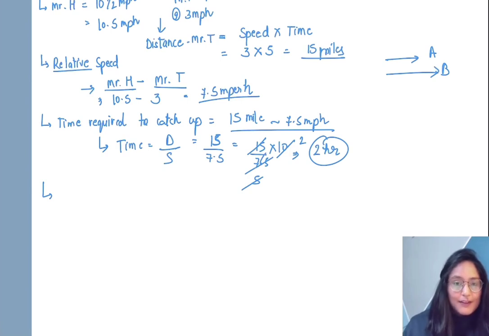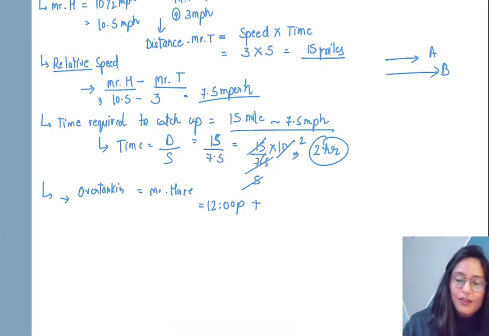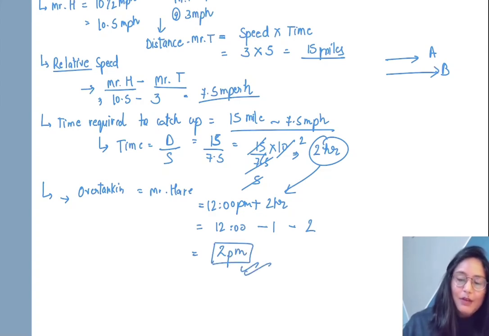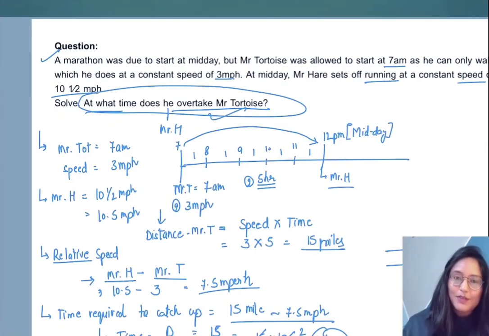required for Mr. Hare to overtake Mr. Tortoise, to catch up with Mr. Tortoise. So the overtaking time would be simply, we know that Mr. Hare started at 12 p.m. So he needs 2 hours more to catch up. So we will add these 2 hours. If you add 2 hours to 12 p.m., you will get 1, 2 p.m. So eventually you will get 2 p.m. And this would be the time, as asked in the question, at which Mr. Hare will overtake Mr. Tortoise. Thank you.